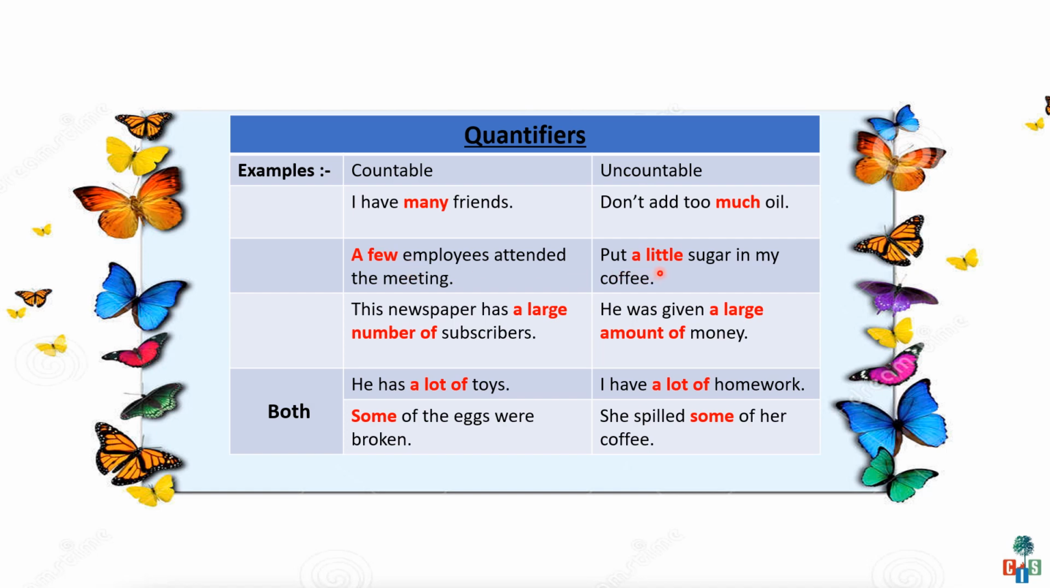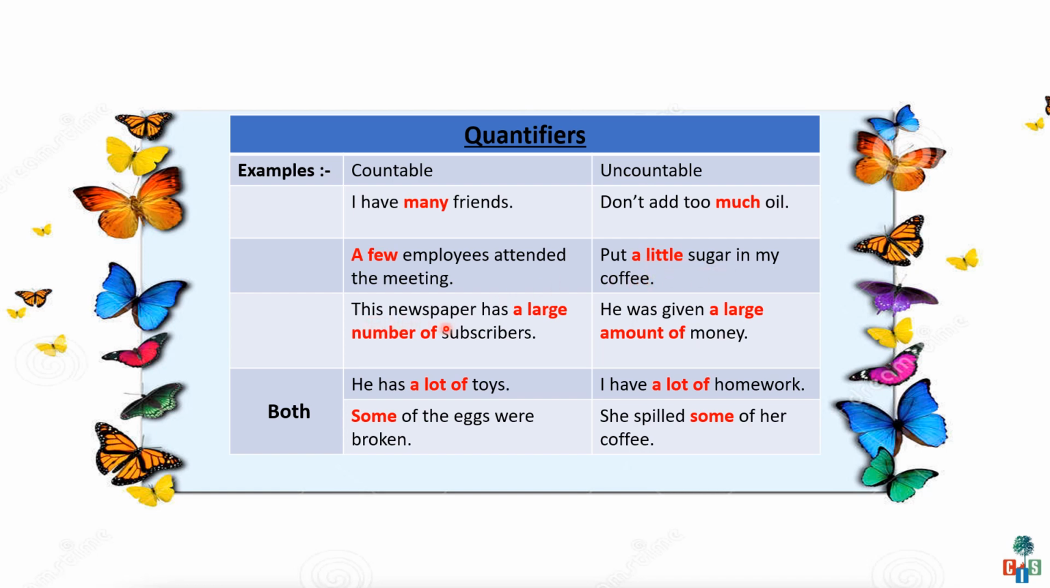Next, put a little sugar in my coffee. Children, in this sentence there are two nouns. One is sugar, another is coffee, and both are uncountable nouns. But see this uncountable noun, sugar. Before this noun I have used the quantifier a little. So before an uncountable noun you can use a little or an exact amount of sugar, like put one spoon of sugar in my coffee.